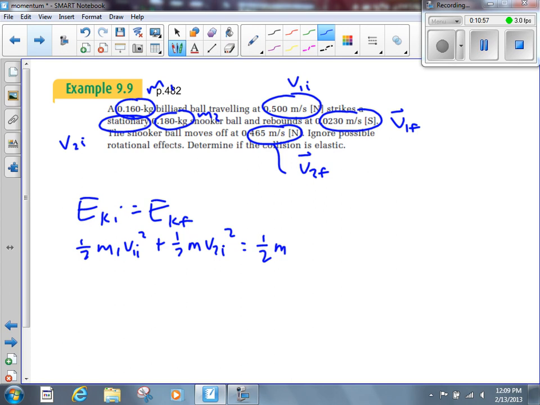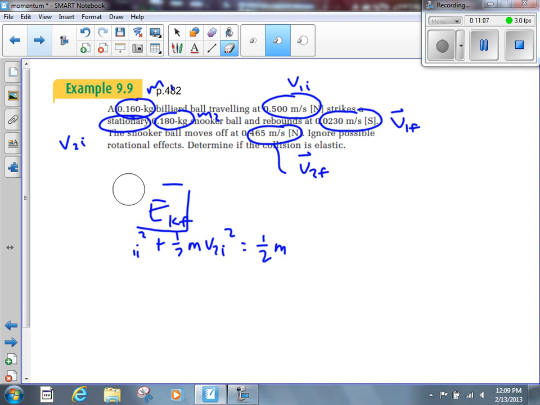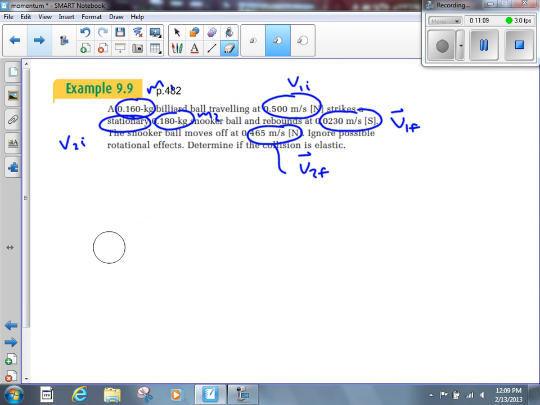It's asking if it's elastic. If I do this, I'm saying it's elastic. I'm not solving anything. I'm saying it's elastic. And we don't know that it's elastic. So let's calculate EKI and EKF separate from one another. Again, the only time you can ever get away with that is if it tells you this collision is elastic.